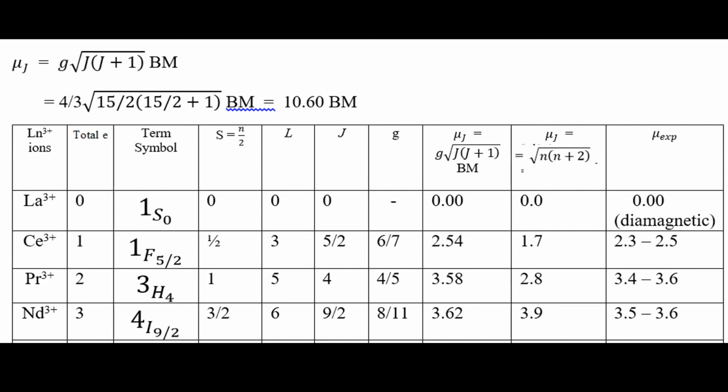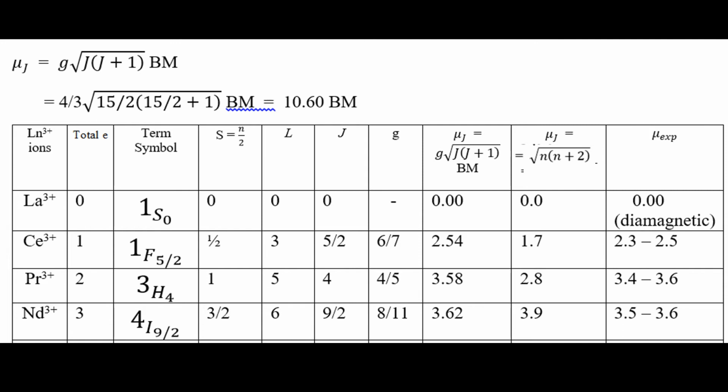What is the magnetic property of lanthanide? This is very important, and we write here in the next table: mu J is equal to root over of n into n plus 2, where n means the number of unpaired electrons present in the system. Basically it is a simple value. This is the general formula before the introduction of G, and using it we may calculate the magnetic value.